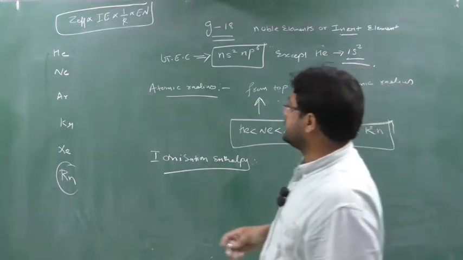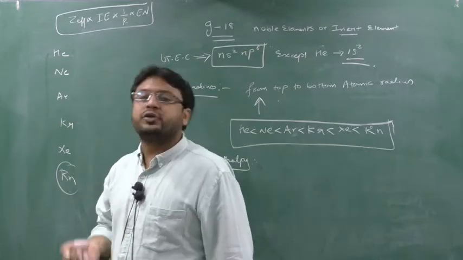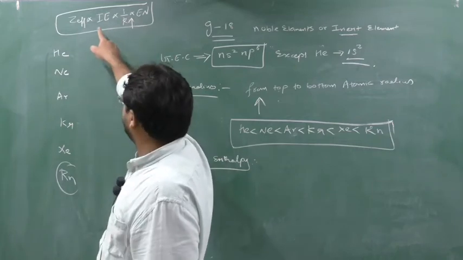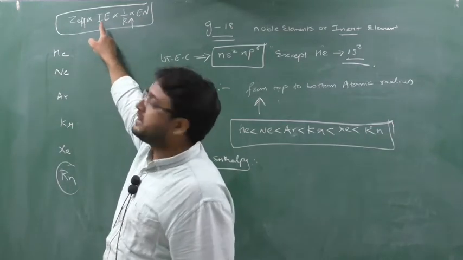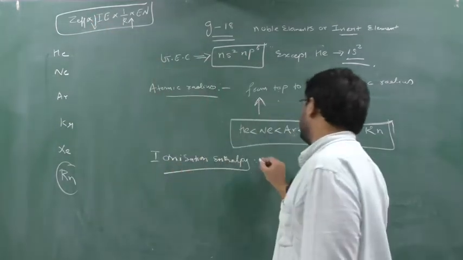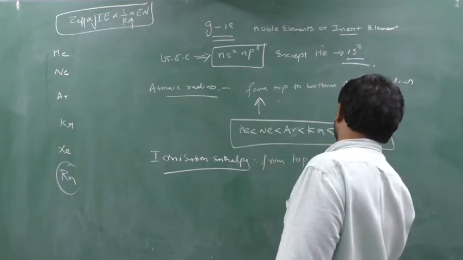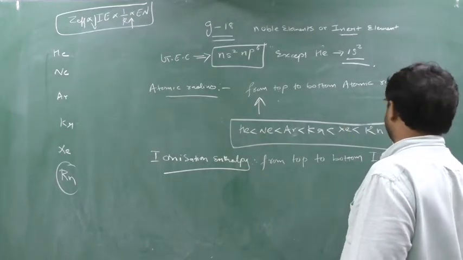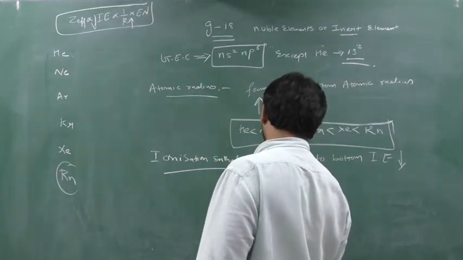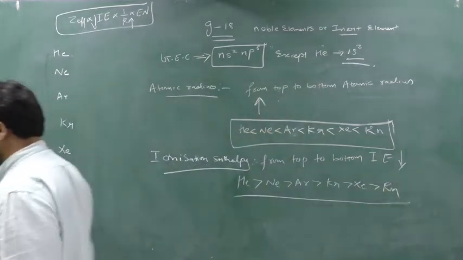Or in another way, we can say, as we move downside the group, each time a new shell is being filled up, the distance between the outermost orbit and nucleus increases, so size increases. As we know, the relation between ionization enthalpy and radius is inversely proportional, so when size increases, ionization enthalpy decreases. Moving from top to bottom, ionization enthalpy decreases. Yes or no? So helium will have the highest ionization enthalpy, then neon, then argon, then krypton, then xenon, then radon. Write down ionization enthalpy.